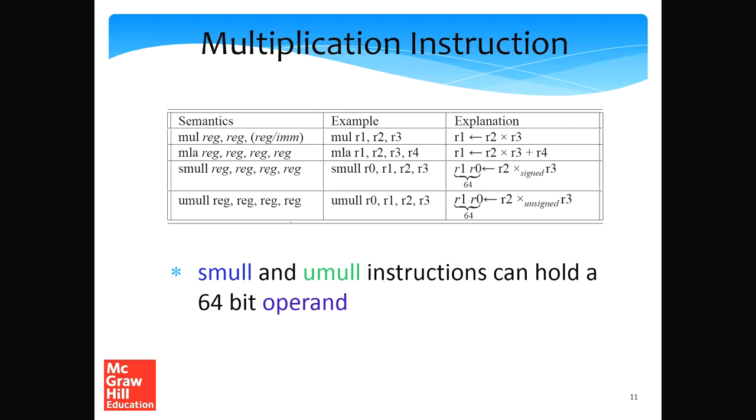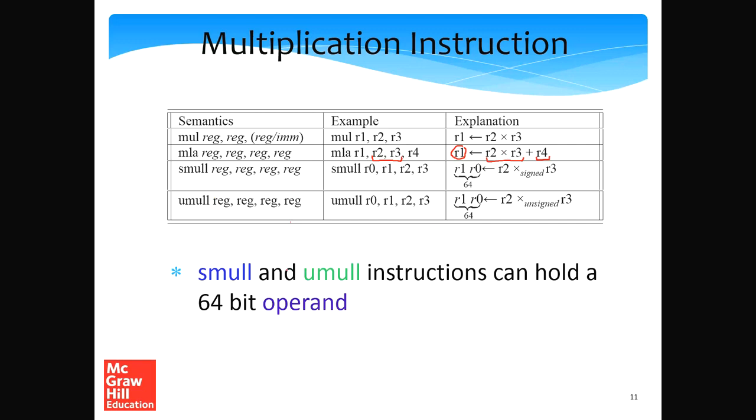This actually takes 4 registers as operands. The first register is the destination. In this example, R1 is the destination. Out of the 3 source operands that we have, what we compute is R2 times R3 plus R4. So we have a multiplication operation where the first and second source operands are being multiplied, and we are adding this with R4. This is typically required in a lot of linear algebra kind of computations. That's the reason this instruction is supported.